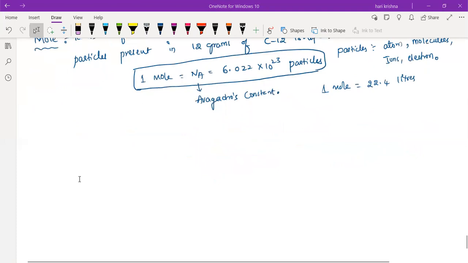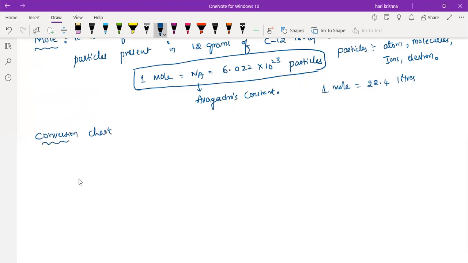Now we'll study the conversion chart. So how to convert from mole to particles? What is the defining formula for the mole? Given mass by molar mass, right?